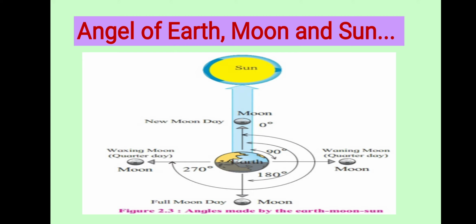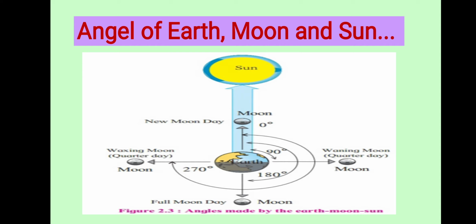When the angle between earth and moon is 0 degree, that day is known as the new moon day. Yes, see in this figure carefully. Angles are shown to you. When the angle between earth and the moon is 0 degree, that day is known as the new moon day. Seen in this figure? Okay.